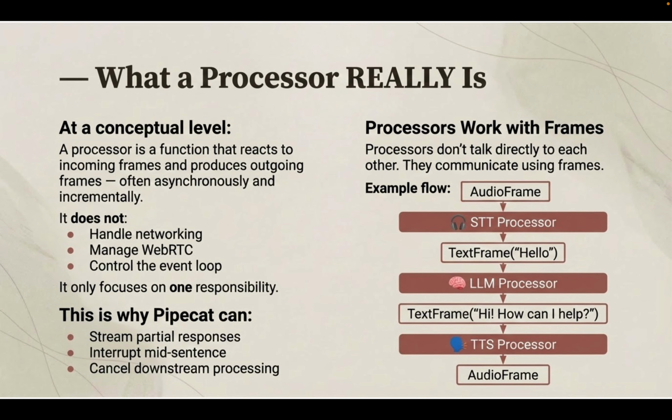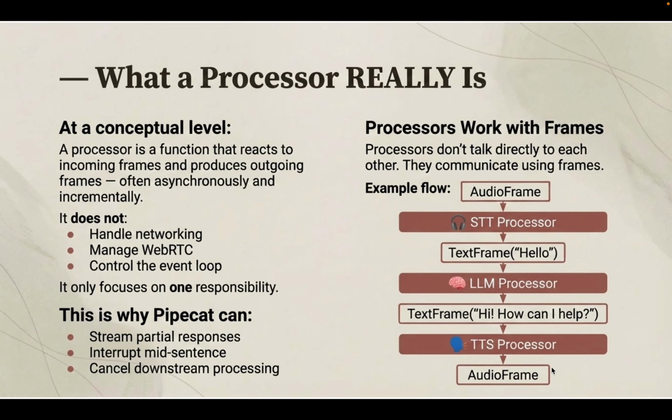So here is one working example flow. We have an audio frame which is taken by the STT processor that converts it into a text frame. Then the LLM takes that frame and converts it into some other reasoning text, like "how can I help you," and then that is taken by the text to speech processor, which converts this text into an audio frame.